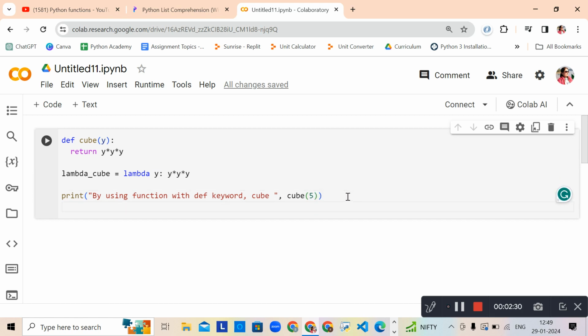Now let me show you the result with lambda as well. By using the lambda function, the result of cube will be